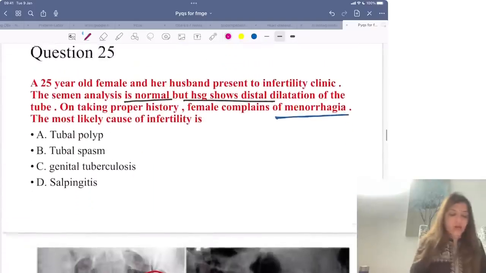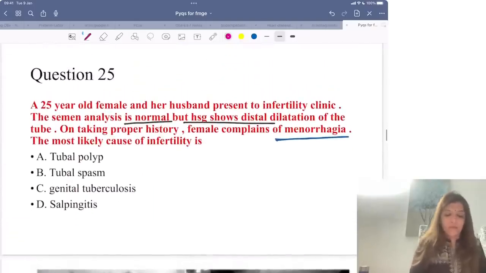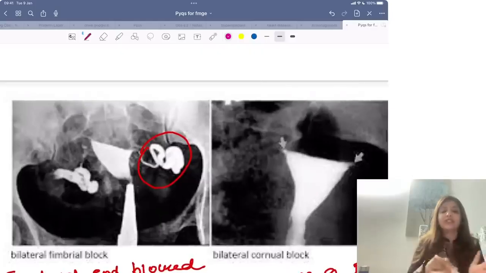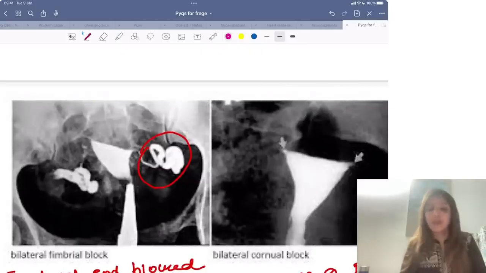Next question. A 25-year-old female and her husband present to infertility clinic. Semen analysis is normal, but HSG shows distal dilatation of the tube. On taking proper history, female complains of menorrhagia. The most likely cause of infertility is. Now, this is how distal dilatation appears, right?